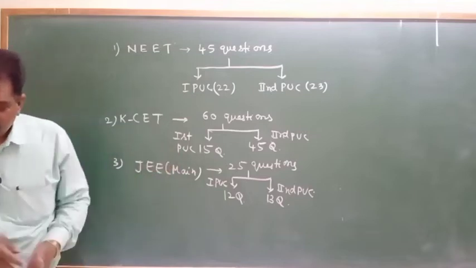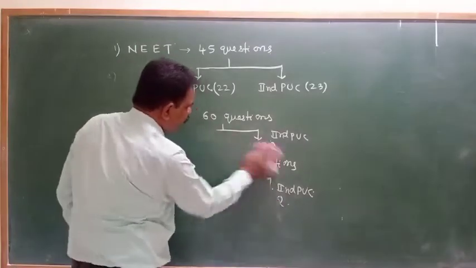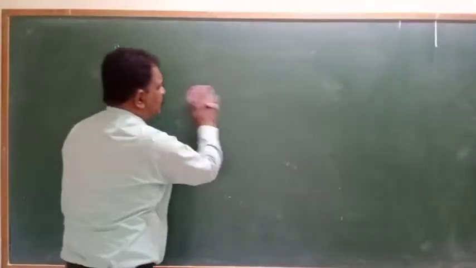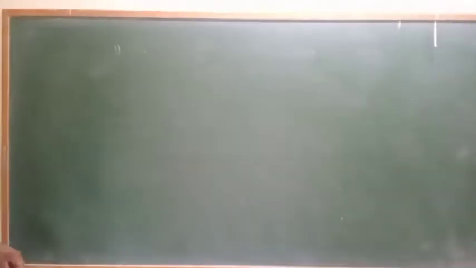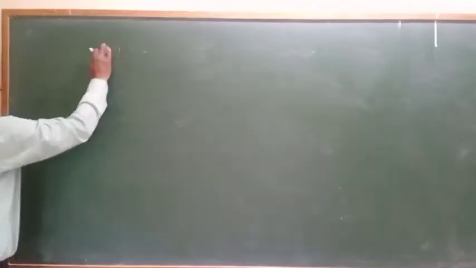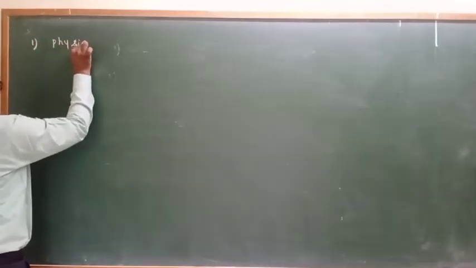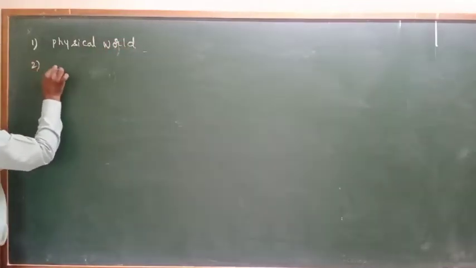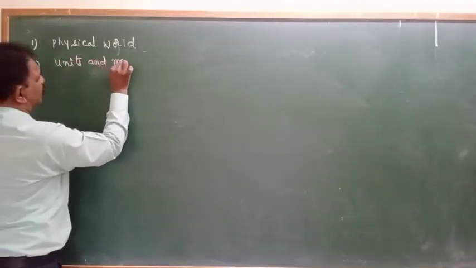Okay. Then in the first PUC, how many chapters are there? What is the weightage from each chapter? How many questions will be asked in the NEET and CET examinations, we will discuss. In the first PU we will have 15 chapters in total. The names of the chapters: the first one is physical world. The second one is units and measurements.